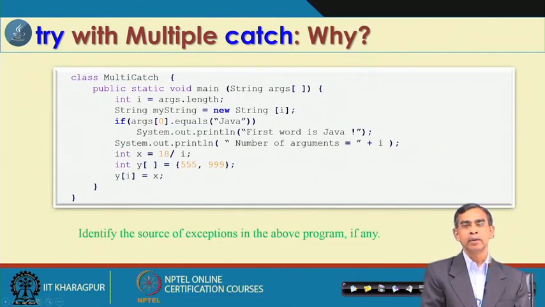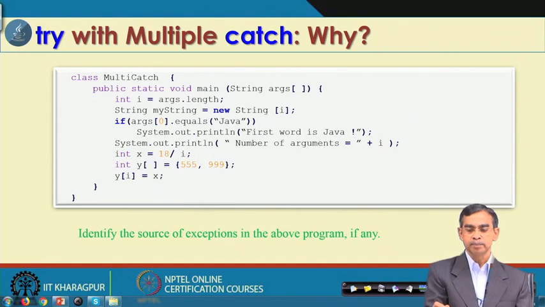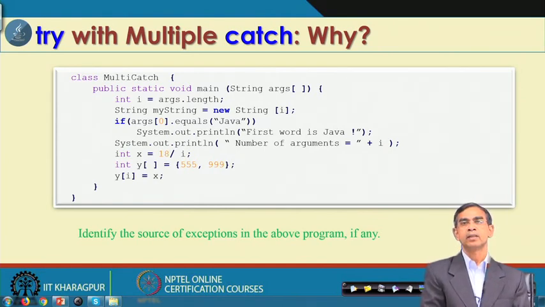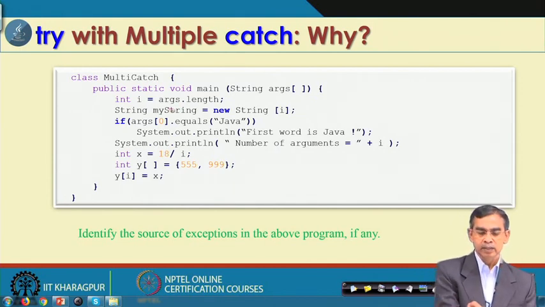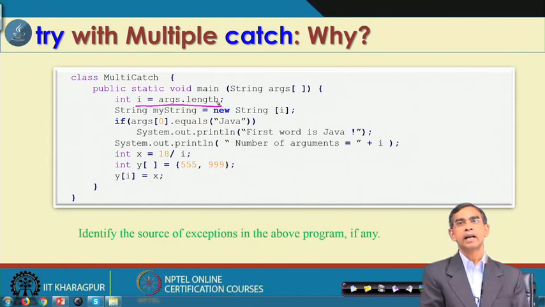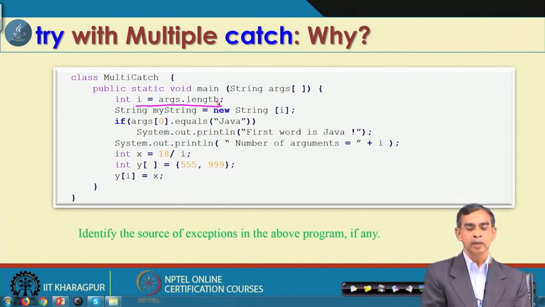Now, here is a very simple example to explain how try with multiple catch will work. Let us look at this program. We can see there are multiple points where errors may occur. It is basically considering the command line arguments. It has args.length, that means how many inputs the user has passed through the command line, and that will be stored here.